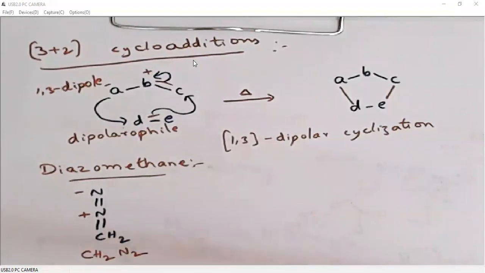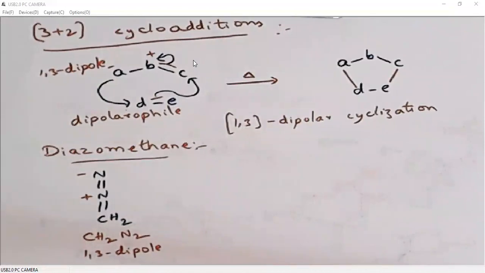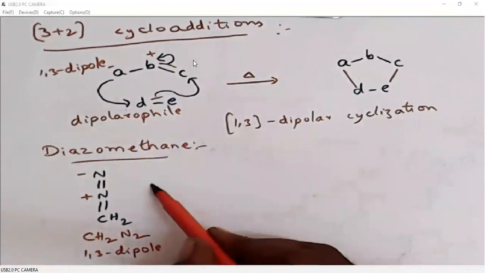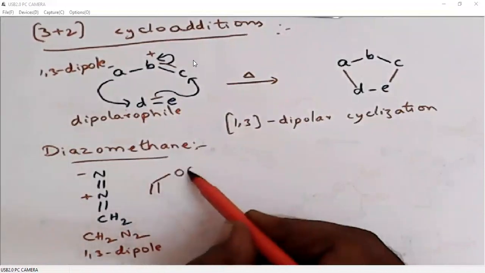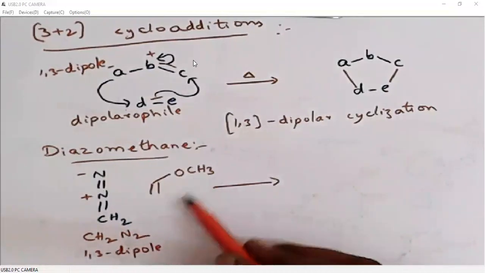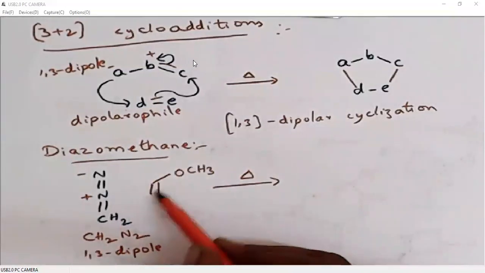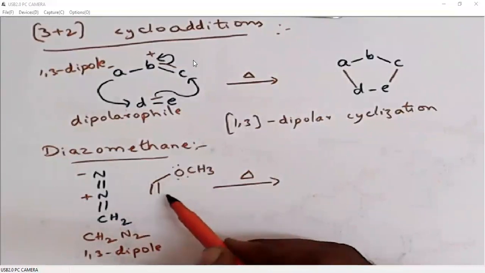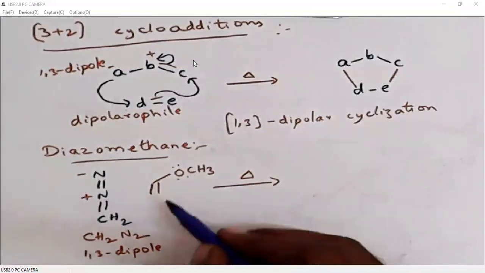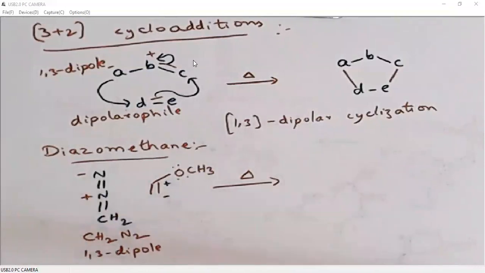Diazomethane, because of these charges, will act as a 1,3 dipole. So it is involved in 3+2 cycloadditions with an alkene. For example, if we treat diazomethane with vinyl methyl ether under thermal conditions, we can also write the charges here because it is a releasing group. So the end carbon, this carbon will have negative charge, this carbon will have positive charge. So yeah, I have written properly.